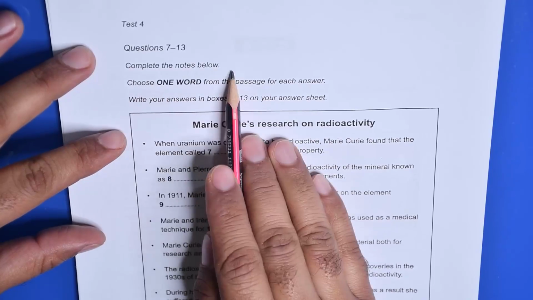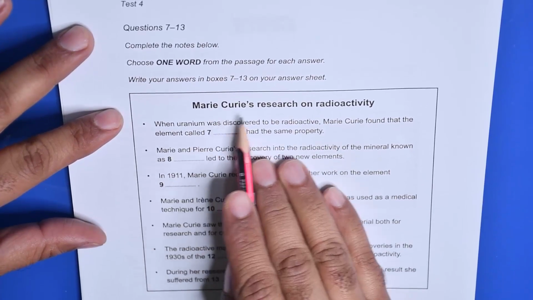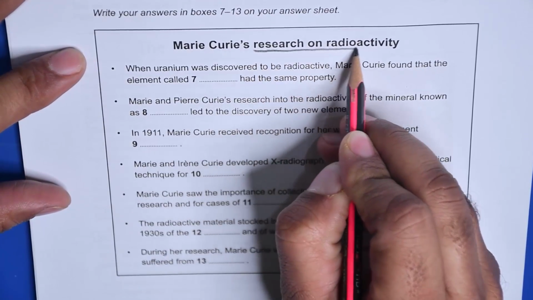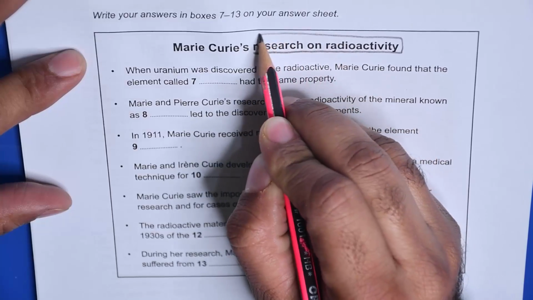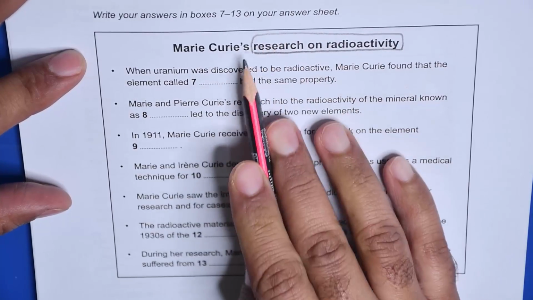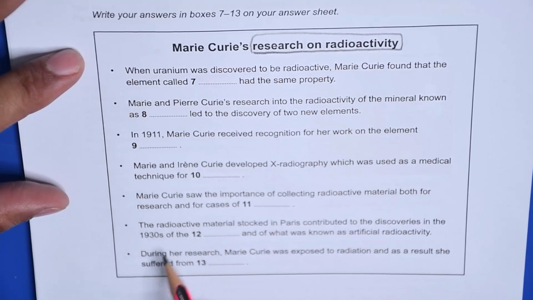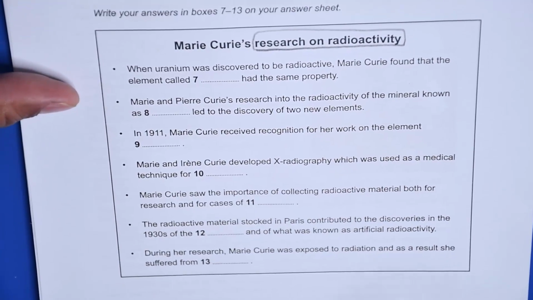One word only, notes completion. Marie Curie's research. Now we just need to read the part which is about research, and by the way the whole passage is about her research. Research on radioactivity. So we got questions. In each bullet point there is one question. So let's start from here.